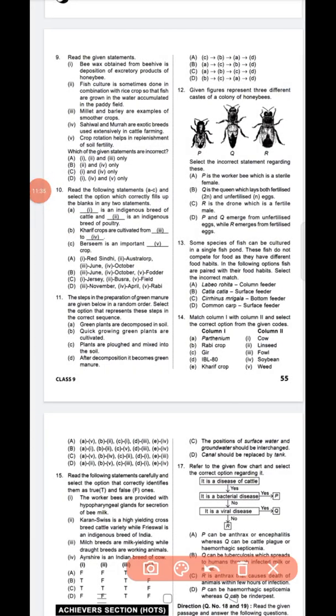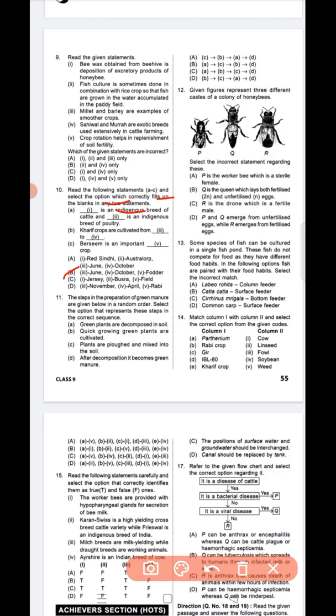Next, question number 10. Read the following statements and select the option which correctly fills up the blanks. So 10, option B is the correct answer, 3 June, 4 October and 5 November. This is the correct answer. Okay, option B.